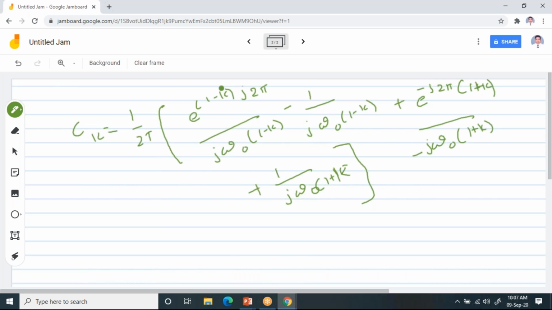Now first you need to tell me the value of e power, it looks like e power j theta. When you write e power j theta, you can write it as cos theta plus j sin theta. But since we have 2 pi, sin 2 pi multiplied with any value is zero, whatever be the value.